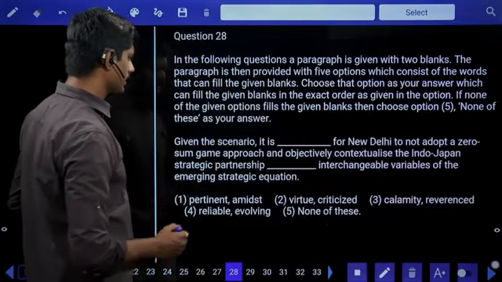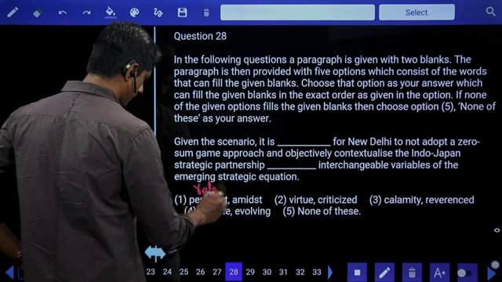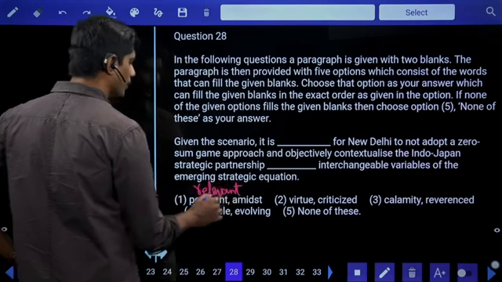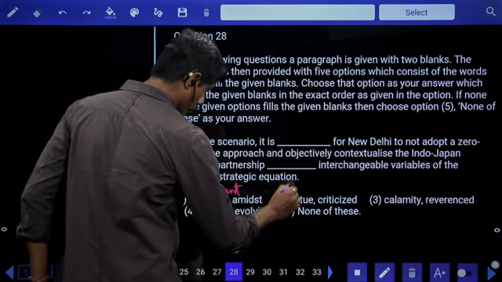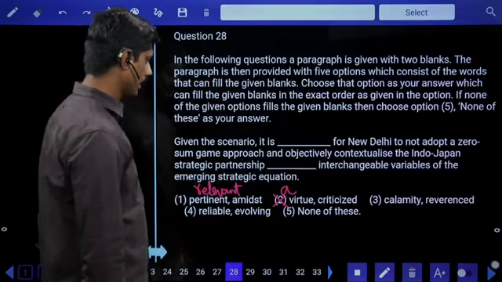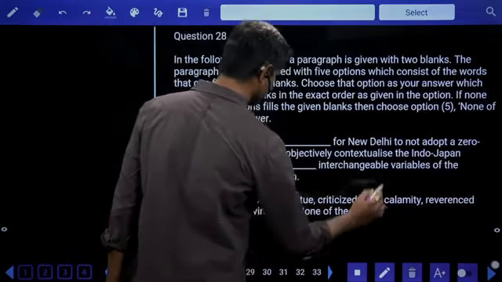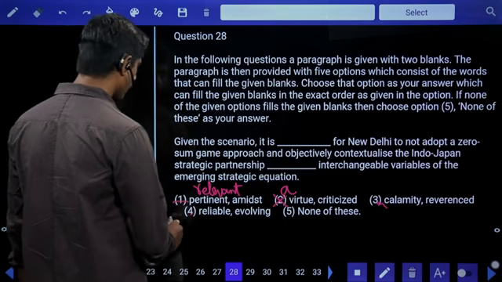Given the scenario, it is dash for New Delhi. It is pertinent. Pertinent means relevant. Just now I have told you. It is relevant for New Delhi. It is virtue, a virtue. Virtue is a noun, so a virtue should be there. It is a calamity again. It is reliable, suitable. So the answer can be 1 or 4.